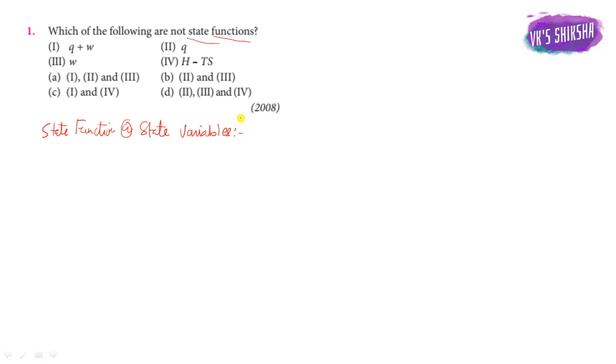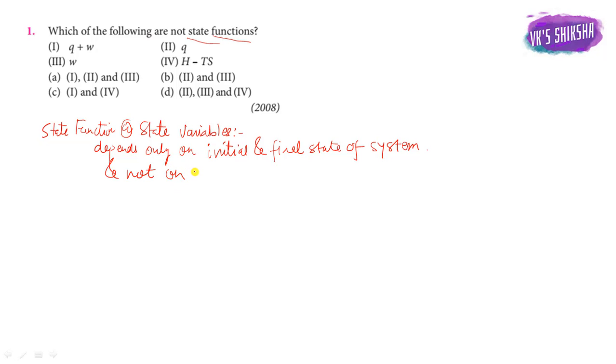The state function and state variables are those which depend only on the initial and final state of the system, and do not depend on how the state was reached, or the path followed.